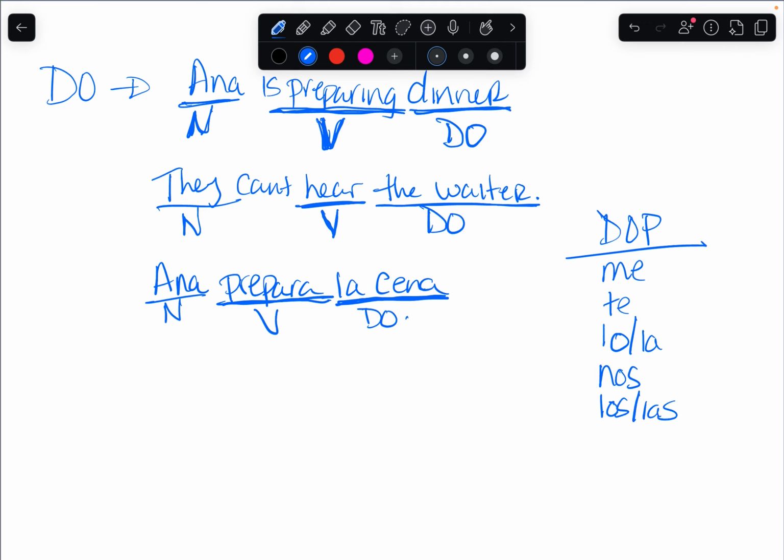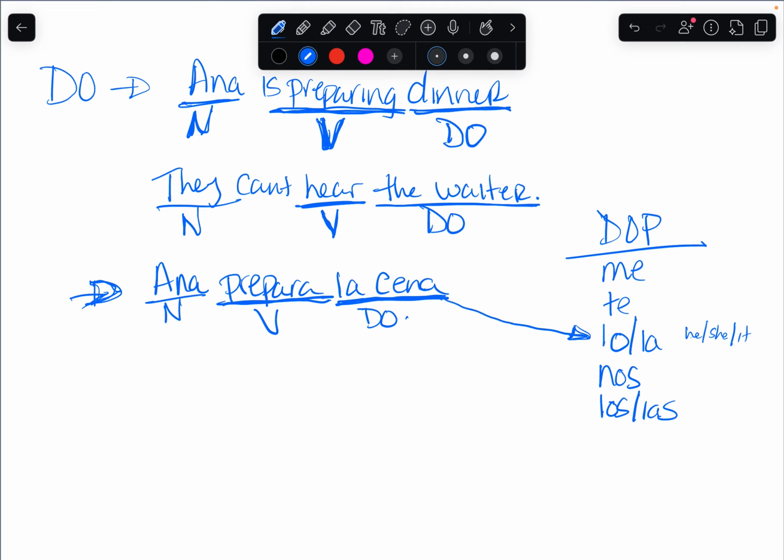So, in this sentence, Ana prepara la cena, I can substitute la cena because it's about a third, like this is he, she, it. So la cena falls into it.